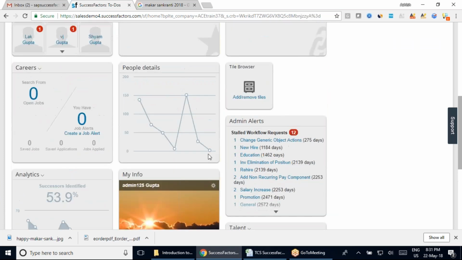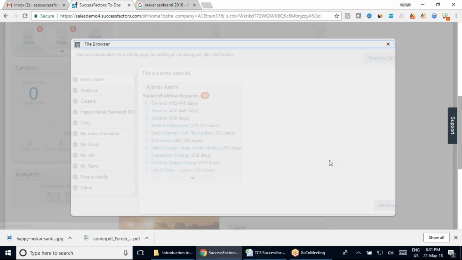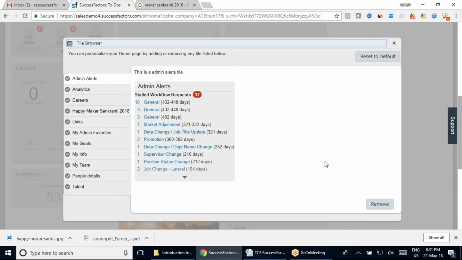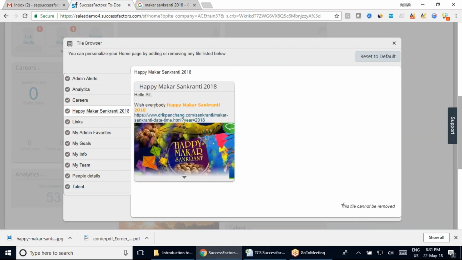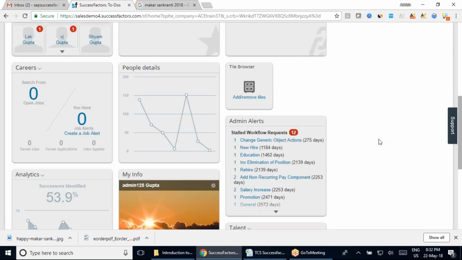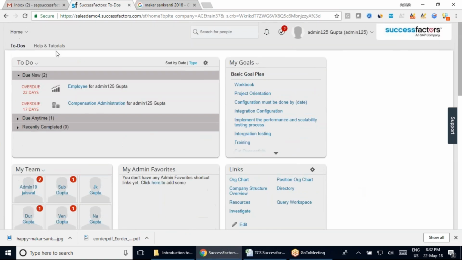and let's see if I can remove this tile or not. So again, if I come here and click on my add remove tile, and in your add remove tile, team, if I click on this section, which is the style that we have here, you can see this style cannot be removed, right? So you cannot remove the style that we have here.